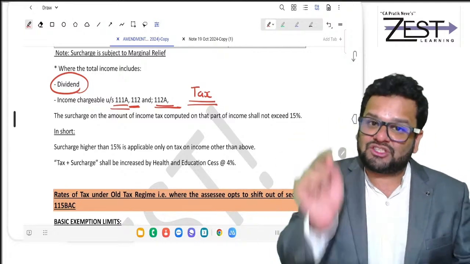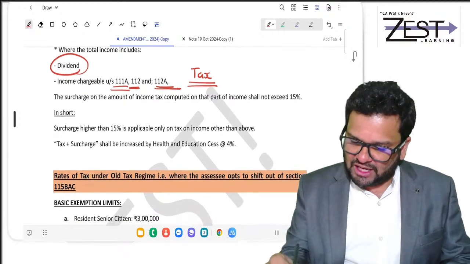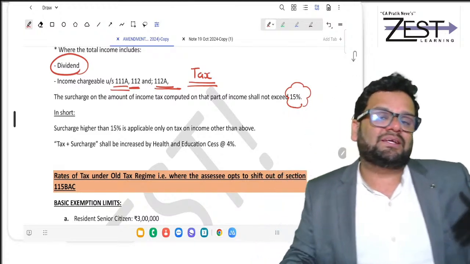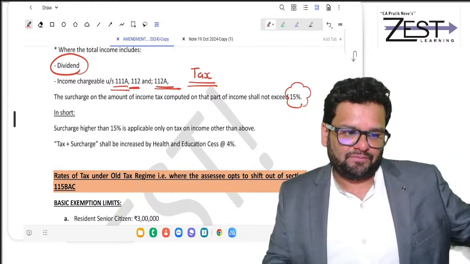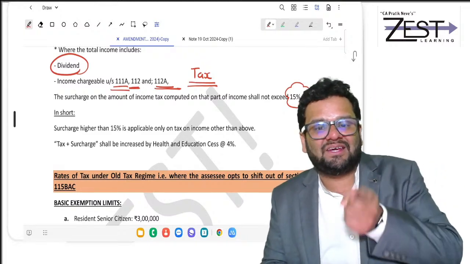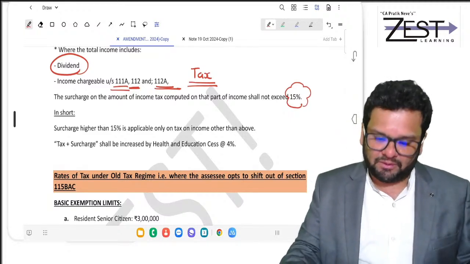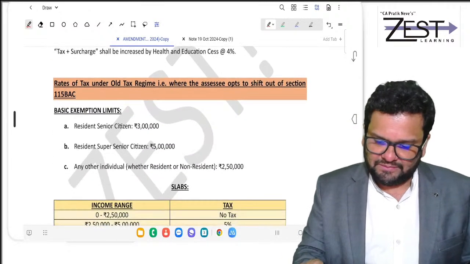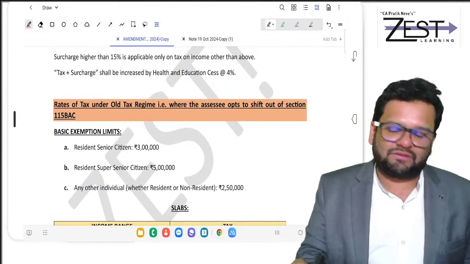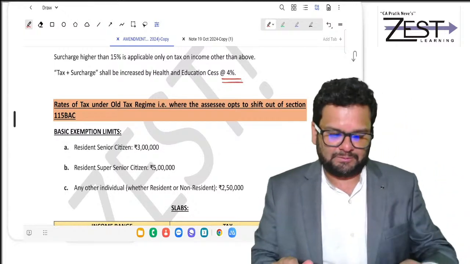So on this, surcharge is also restricted to 15%. Surcharge cannot exceed 15%. So even if your total income exceeds 2 crore, surcharge on these incomes will be at 15%. Remember, clear? And of course, tax plus surcharge will be increased by health and education cess at 4%.